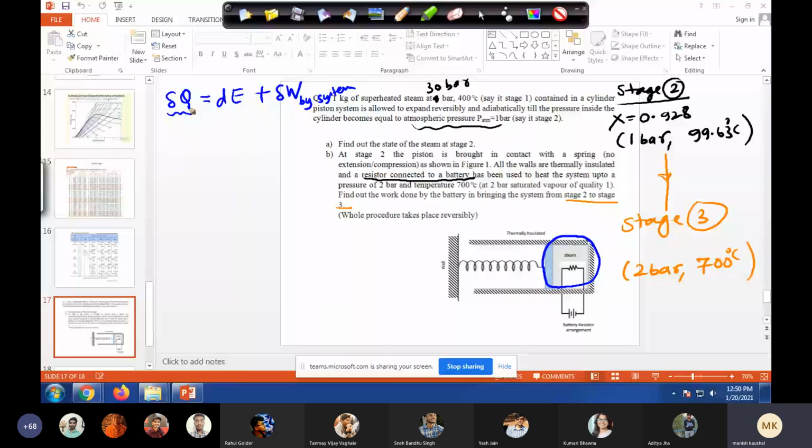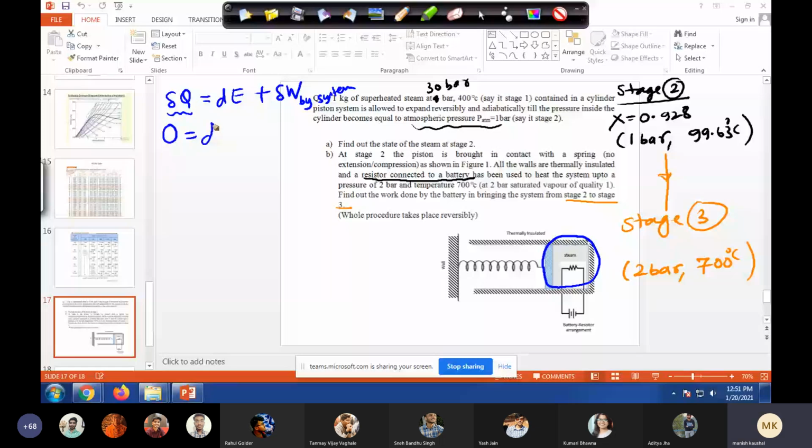So if we include this resistor also in the system, what is dou Q? 0, because there is no heat interaction. For heat interaction there should be a temperature difference, but since the resistor is inside this system, there is no dQ. For the choice of system which I have chosen here, the resistor is included, so dQ is equal to 0.